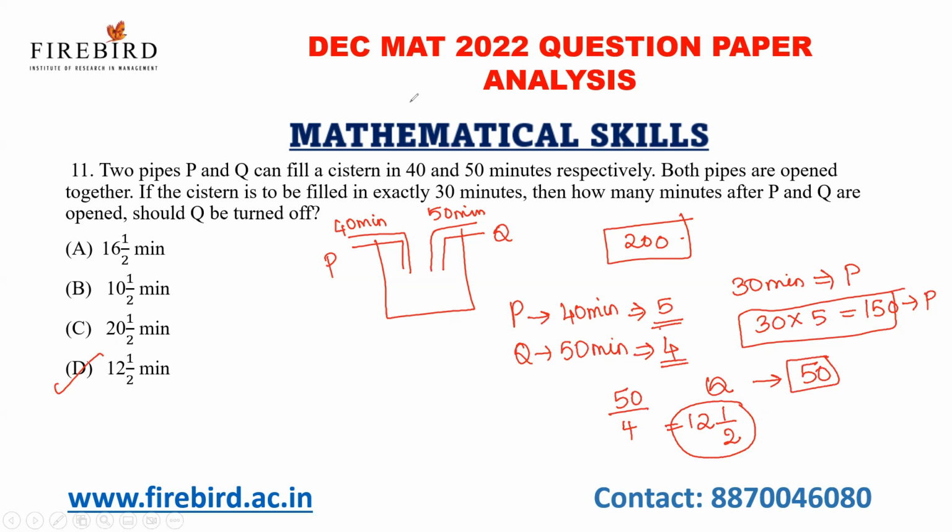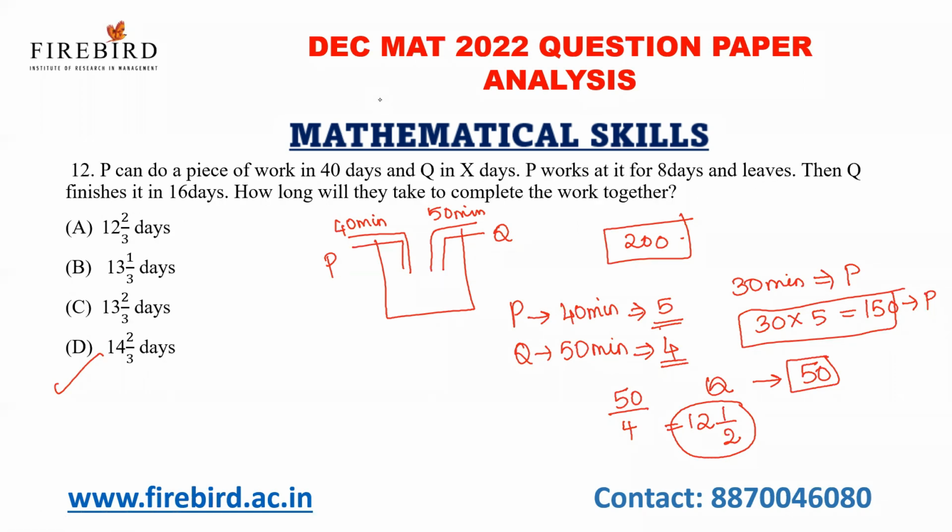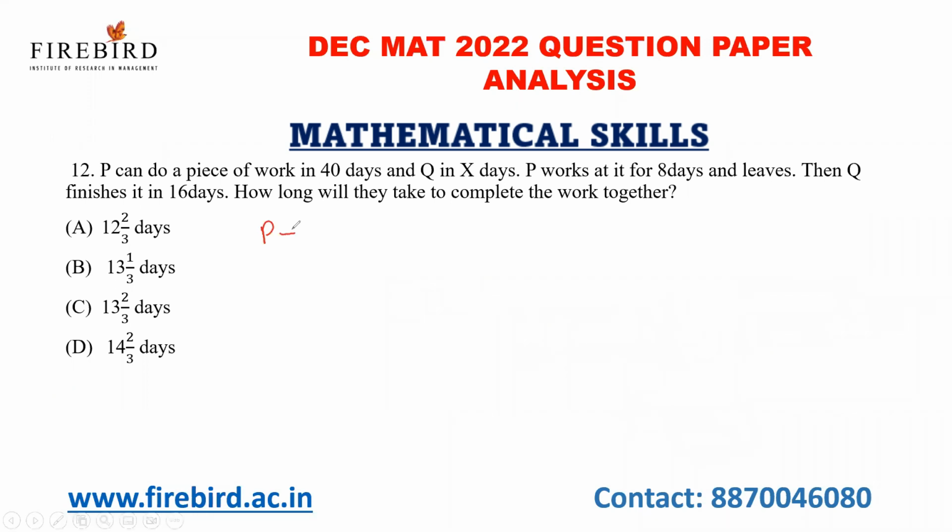Next one. So the next question. P can do a piece of work in 40 days and Q can do the same work in X days. P works at it for 8 days and leaves. Then Q finishes in 16 days. How long will they take to complete the work together?